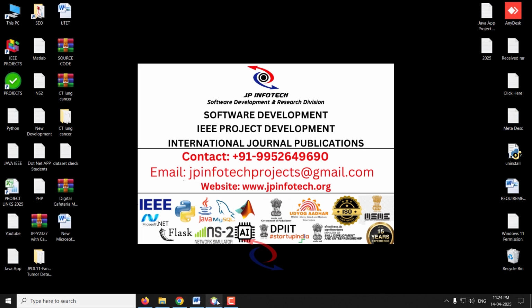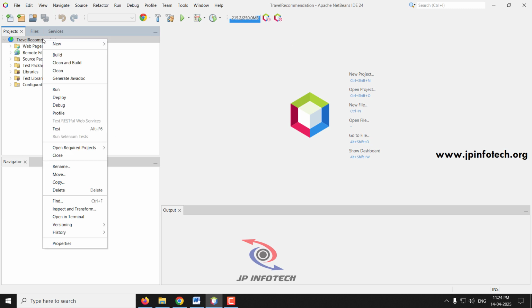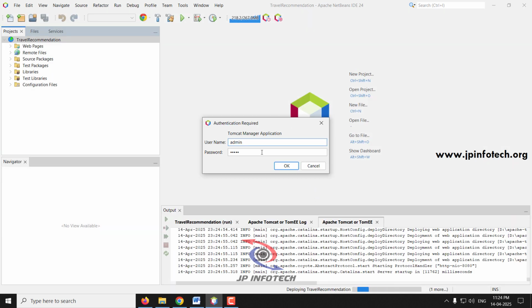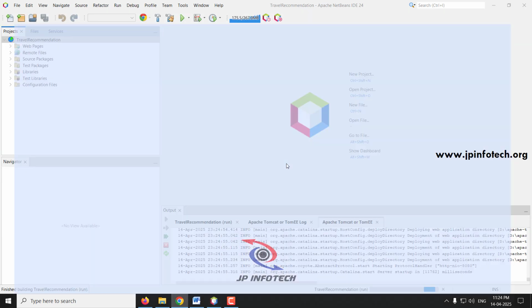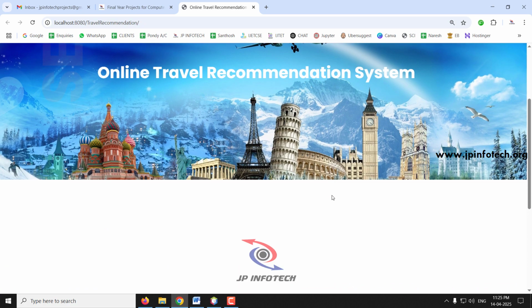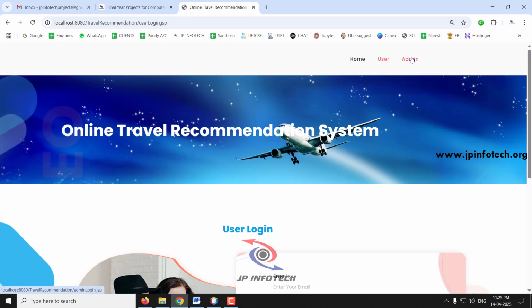So coming back to the NetBeans IDE, the project is completely loaded. Now let us run it. Just right click it, select Run, and kindly wait for a few minutes. Now it asks for the authentication for the Tomcat server. Now you can see the project home screen or welcome screen with the project title Online Travel Recommendation System. Here you can see the two entities, user and admin.